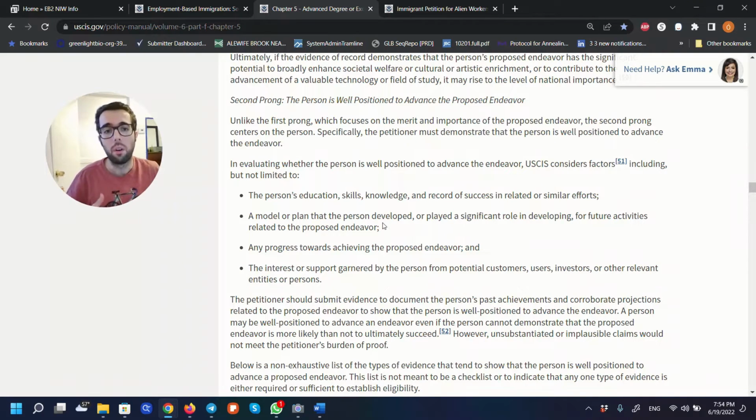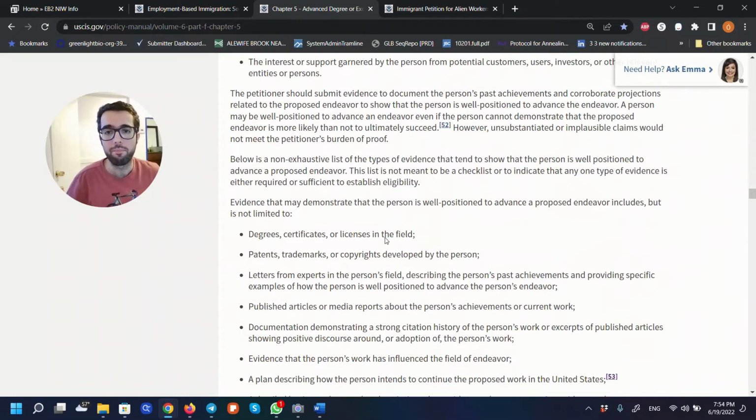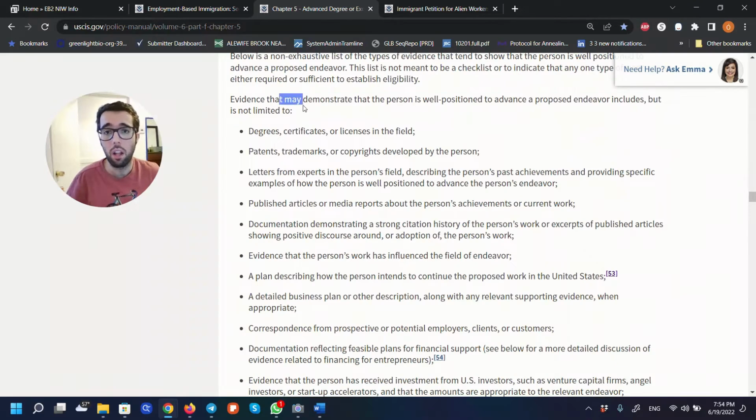And then it gives you a lot of examples of what type of documentation you can use to back up your claims of why you are well positioned.